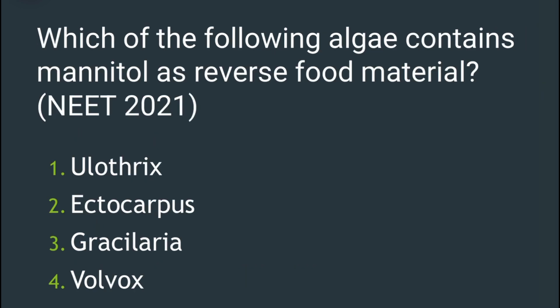Here we have one more question from NEET 2021 and they are asking which algae contains mannitol as a reserve food material. Mannitol is a reserve food material in the members of Phaeophyceae. We need to pick among the options which member belongs to Phaeophyceae. So among the options given here, Ectocarpus is a member from Phaeophyceae, that is brown algae. So the answer is Ectocarpus.